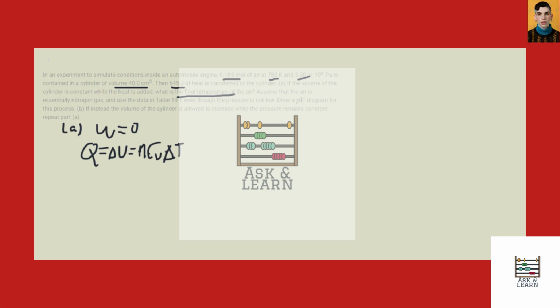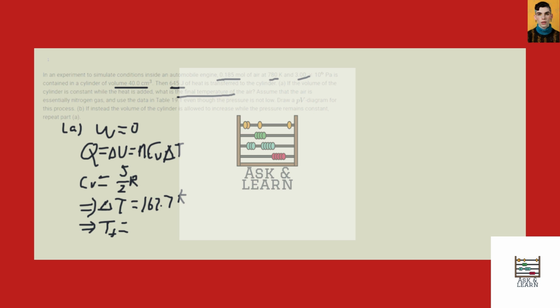And N is given here, 0.185 moles. CV for the air is simply equal to 5/2 times R. And Q is 645 joules. So we can obtain that delta T equals 167.7 Kelvin. Sorry. So T final equals the T initial